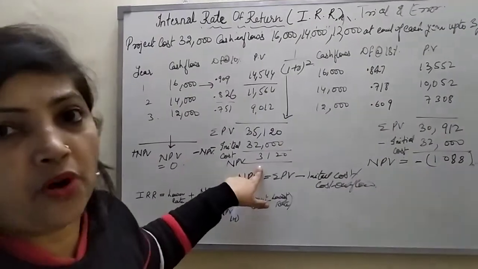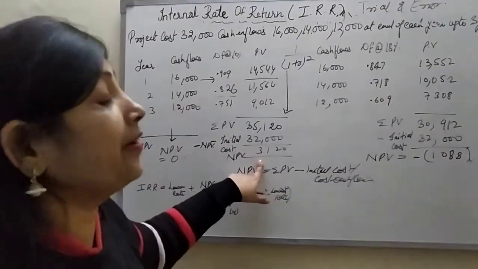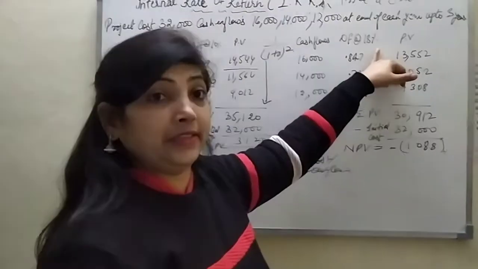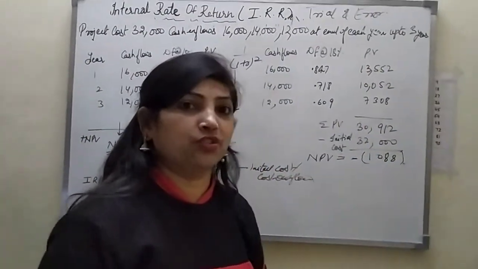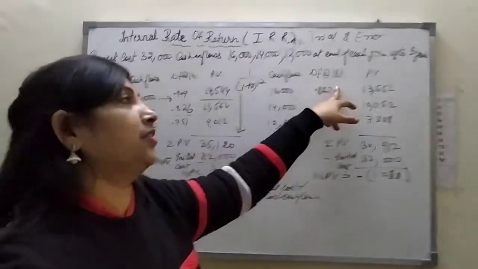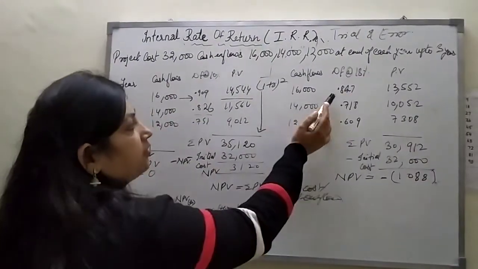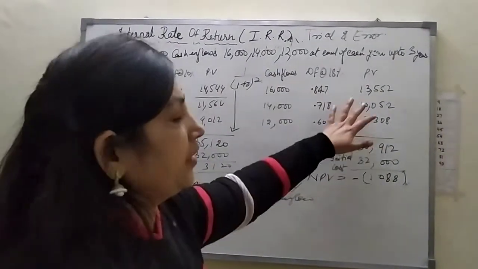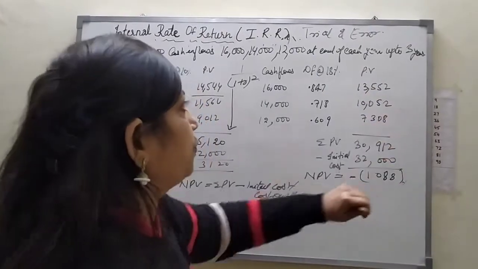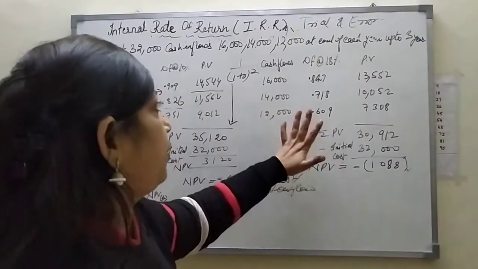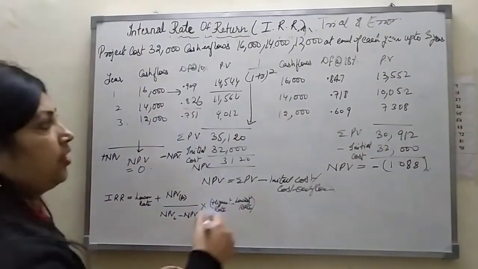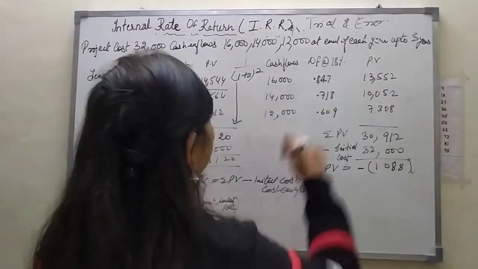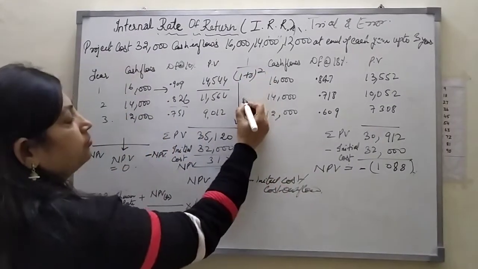Here we are getting a positive NPV, so we are going to search for a negative NPV. For that I have chosen 18%, just randomly. For the second trial I have chosen 18% as the rate. From that I am going to find the present value of the cash flow, performing the same steps as I did here. Here also we find the discounting factor at 18%. Just do the same thing.